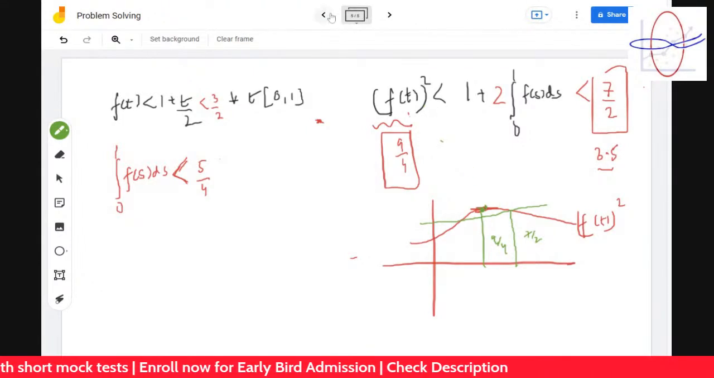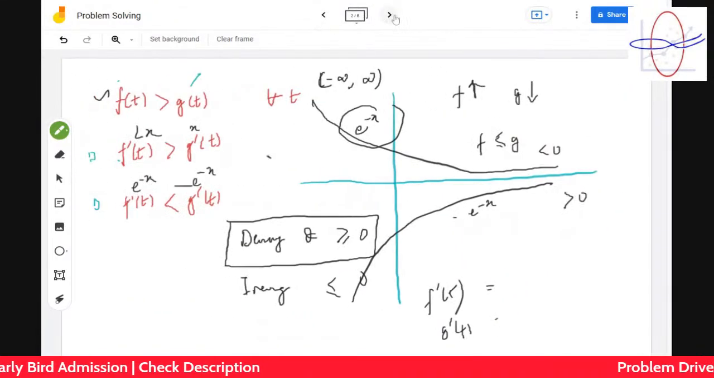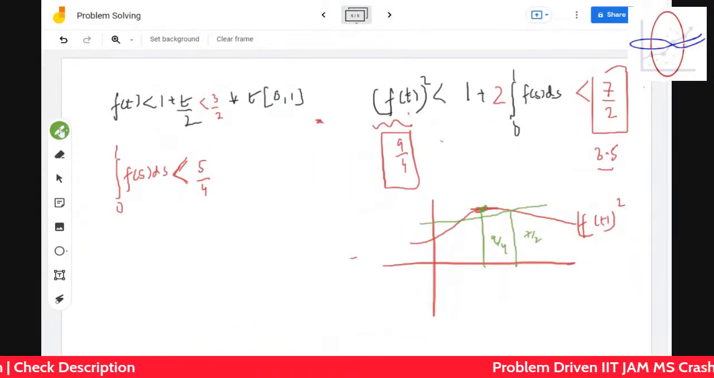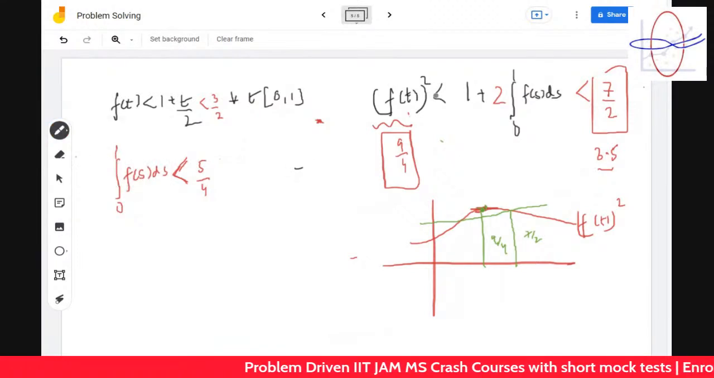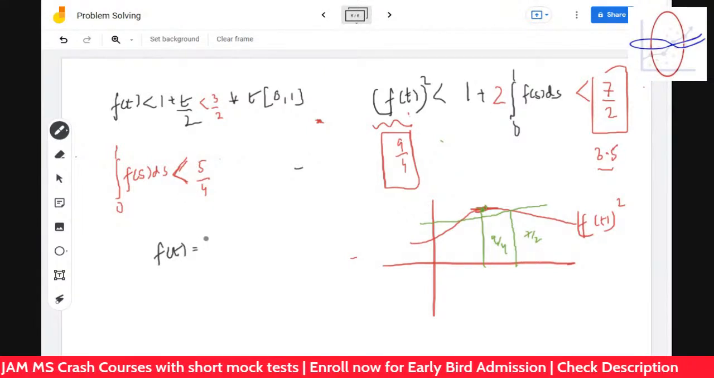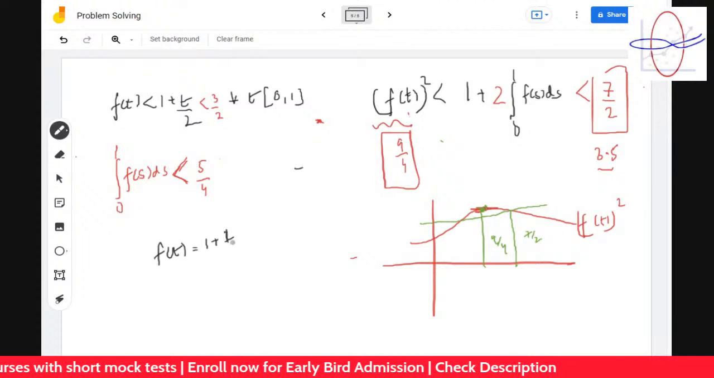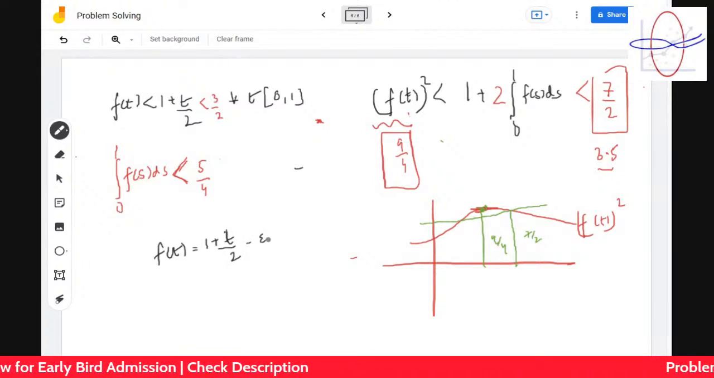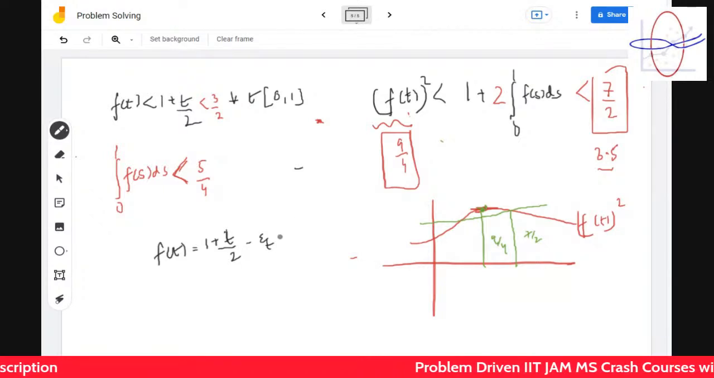But let's check the other options first. I will tell you what is going on. Okay, I will tell this first only. Understand this. Let's say f of t is less than 1 plus t by 2. So it's 1 plus t by 2 minus some small quantity epsilon t, say. Some small number which is epsilon t.